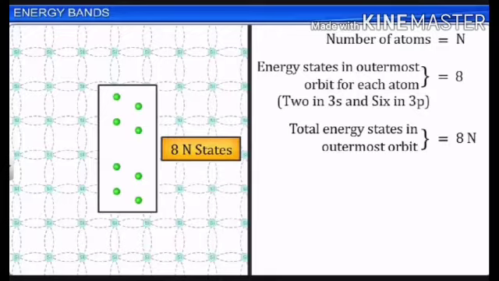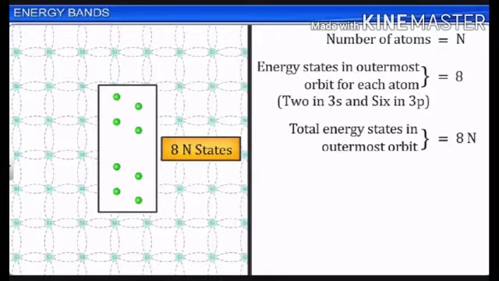In 3p there are 6 possible states and in 3s there are 2 possible states, so we write 2 in 3s and 6 in 3p. Therefore, the total number of energy states in the outermost shell is 8n, where n is the number of atoms in the crystal lattice of silicon.